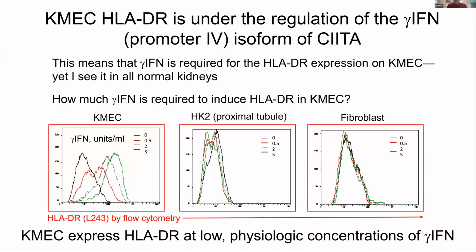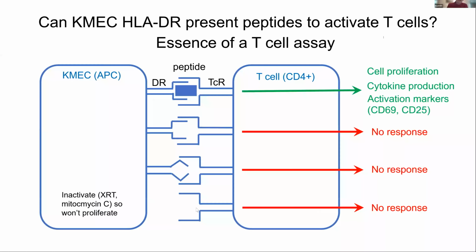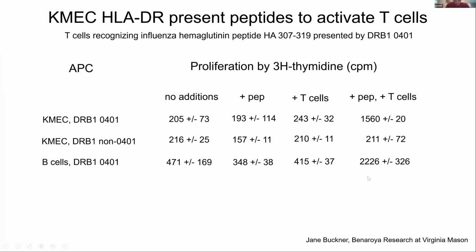Now, the other question that is more significant to today's discussion is, can these endothelial cells actually present a peptide to activate T cells? And thanks to Jane Buckner at the Benaroya Research at Virginia Mason, she gave me some T cells that recognize influenza peptide when it's presented by this particular DR allele. So this is the antigen presenting cell, and we're going to look at some proliferation data, which is marked by uptake of tritiated thymidine. A cell proliferates, it takes up tritiated thymidine.